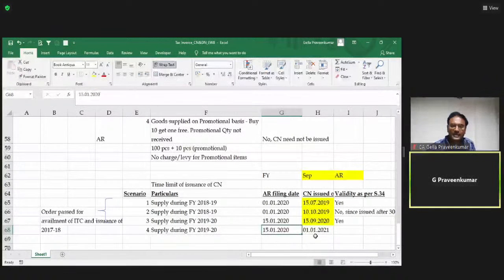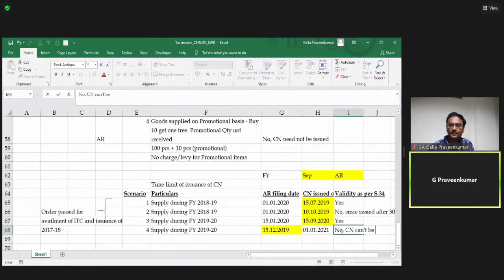In the fourth scenario, 15 January, 1st January, earlier of these two. For ease, I'll make this 2019. 15th December. Now, my annual return is filed on 15th December 2019. My credit note is issued on 1st January. Earlier of these two is 15th December. Now, can I issue a credit note after 15th December? Answer is no. A credit note can't be issued after filing of the annual return.